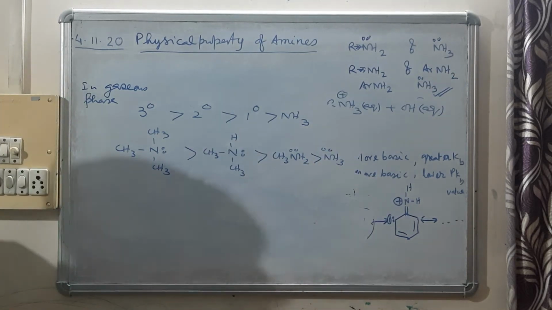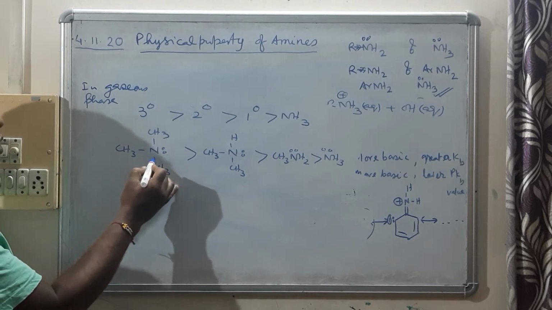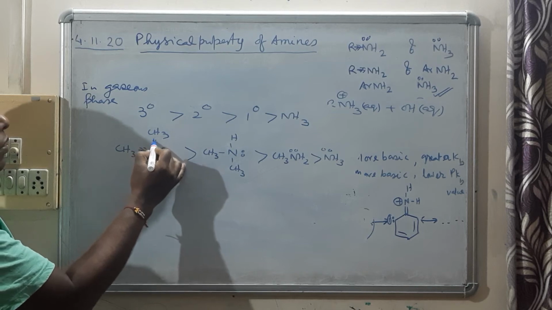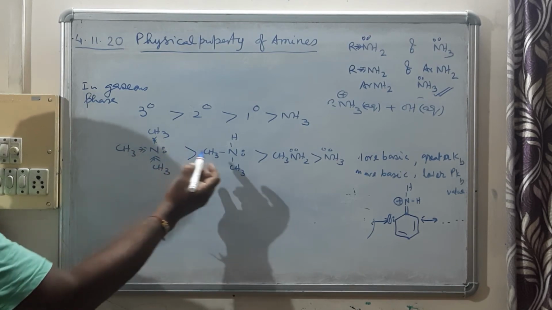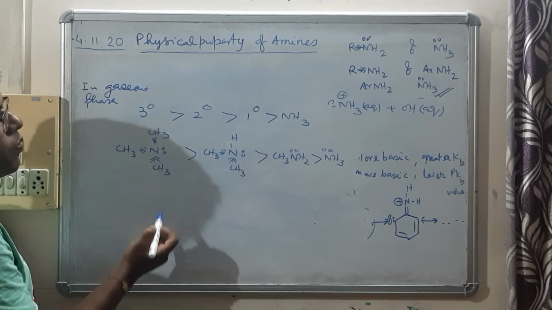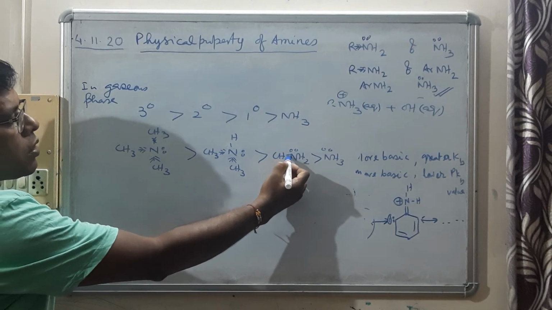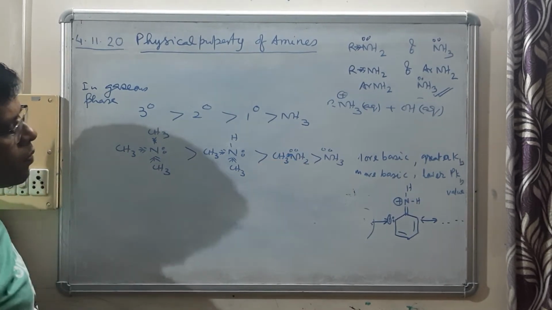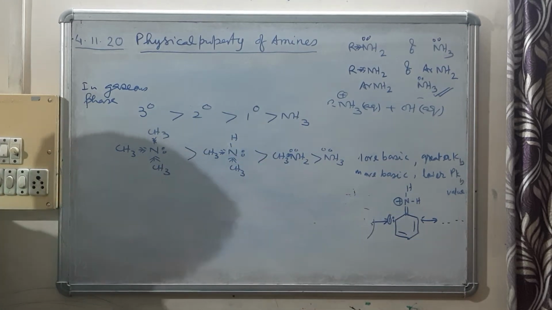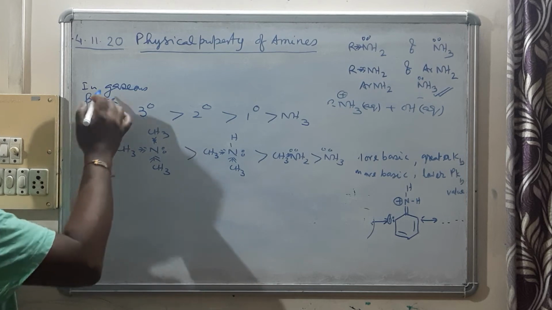In the gaseous phase, this can be easily explained by the +I effect. Here there are 3 alkyl groups showing +I effect, whereas here there are only 2. So lone pair density will be more here, and here there is only 1 such group. Here there is none. So this is the order of basicity among amines of different order in the gaseous phase.